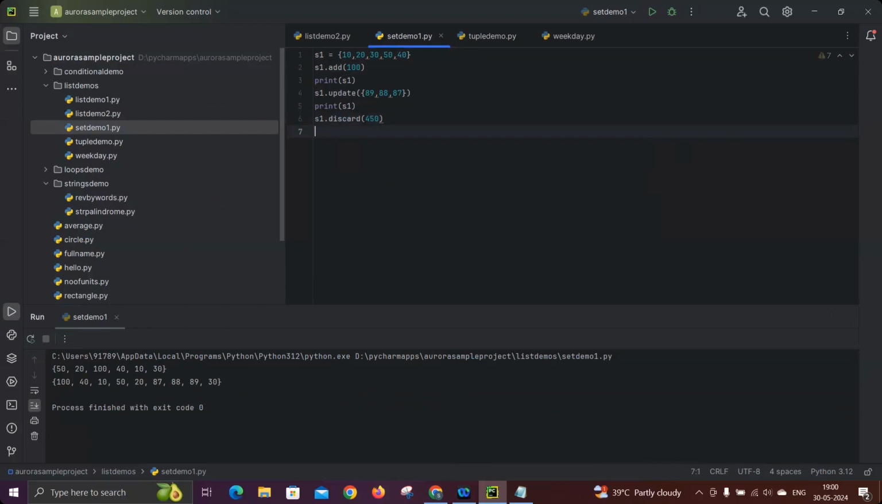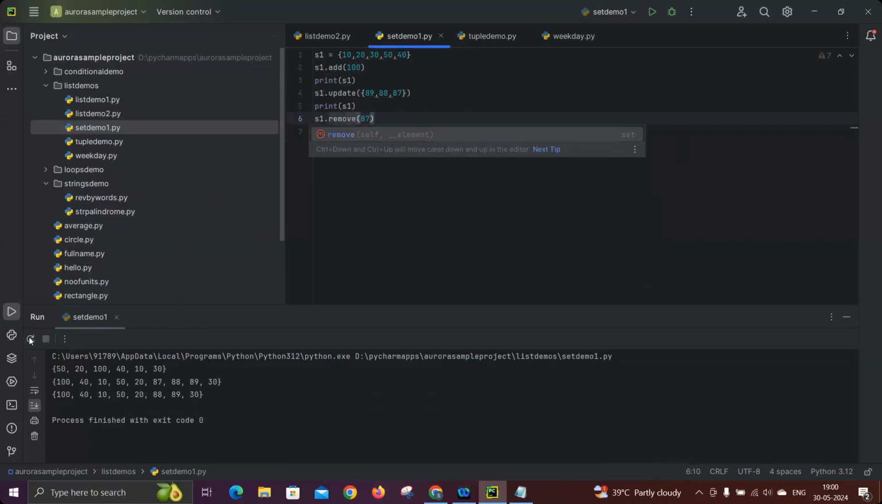But after performing this, let's take print S1 and I'm trying to remove 87. So you won't get the 87 after discarding. See that, 87 removed. Even remove will also work like that only.